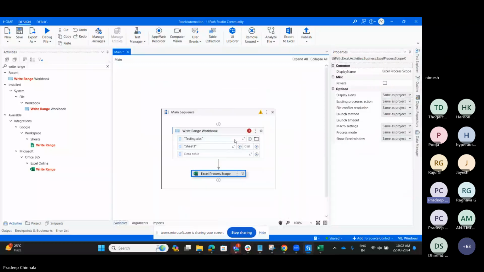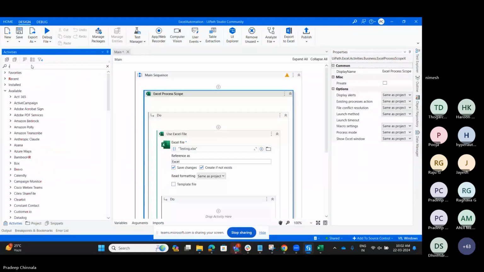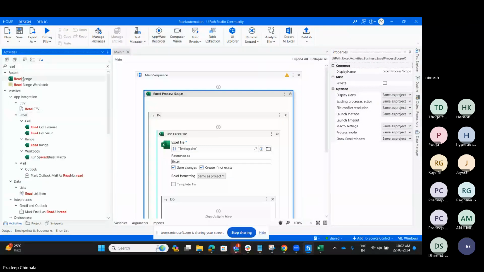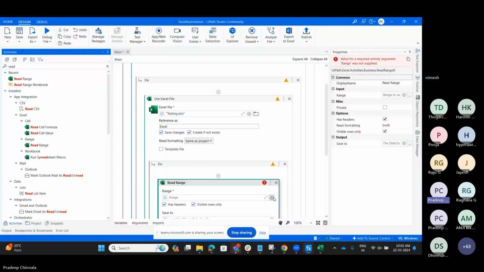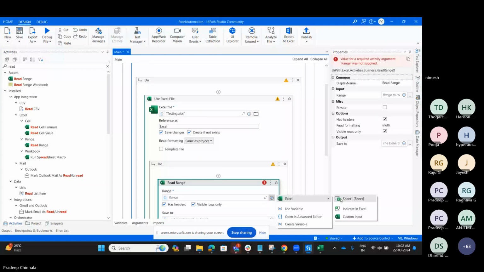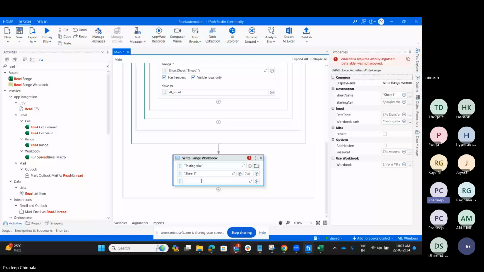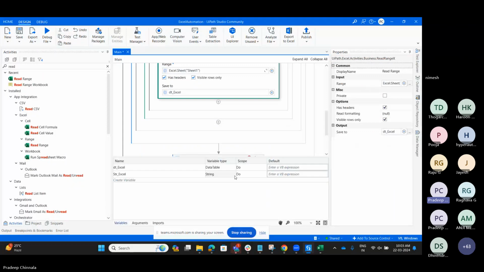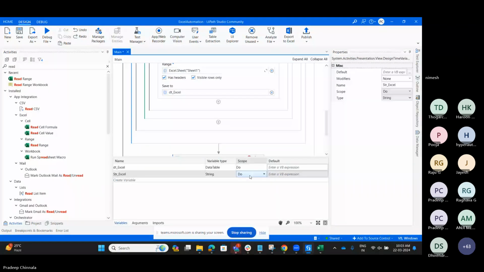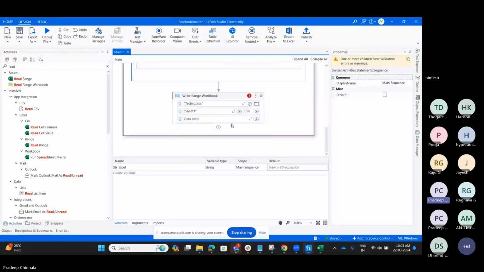So I'll read the data of that particular Excel, store it in the data table, and use the same data table to append it again. For the scope, we should do the change.